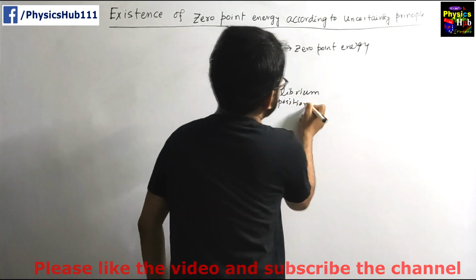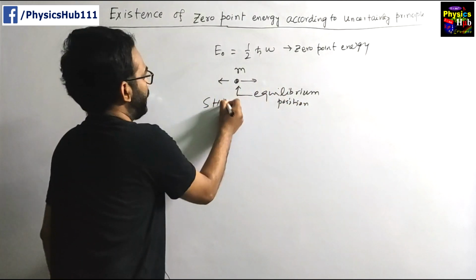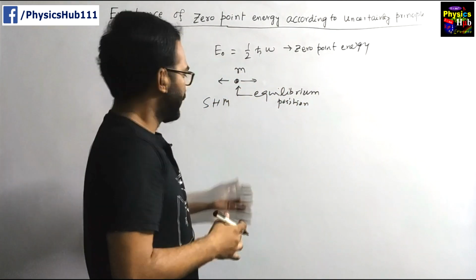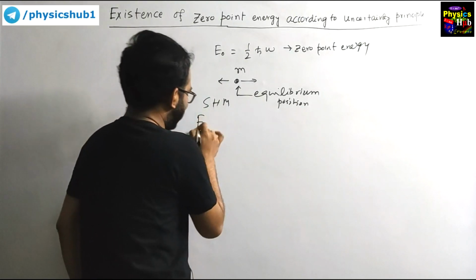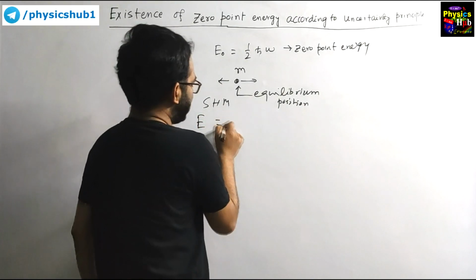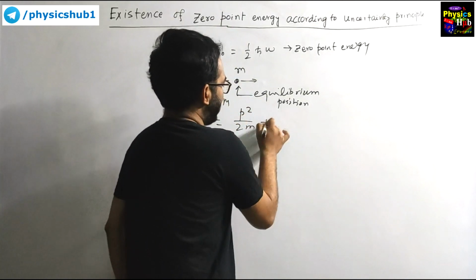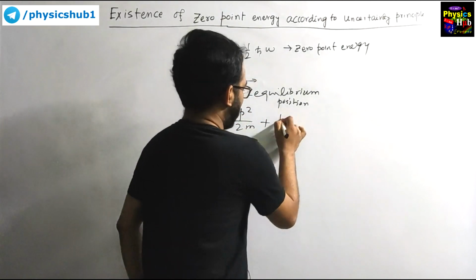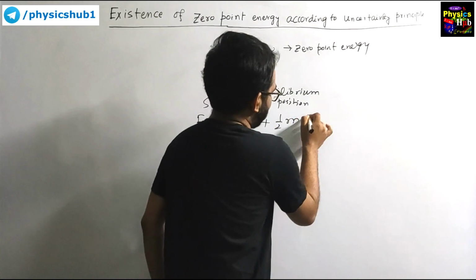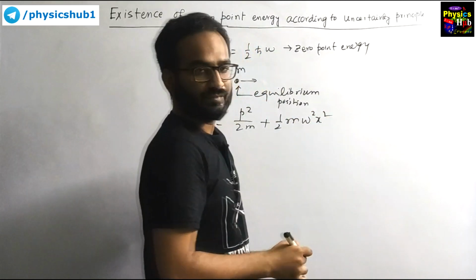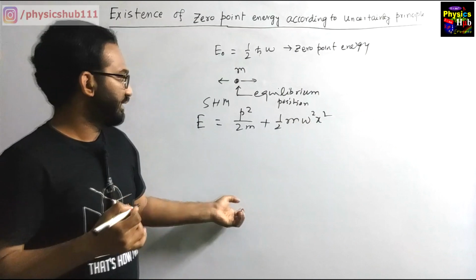The energy of this particle is E equals kinetic energy p square upon 2m plus potential energy half m omega square x square. This is the one dimensional energy.